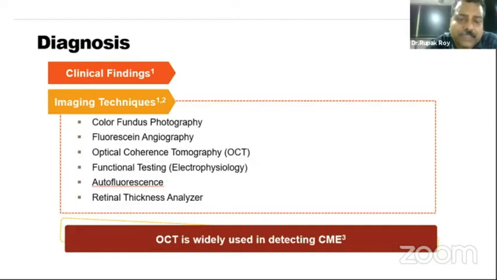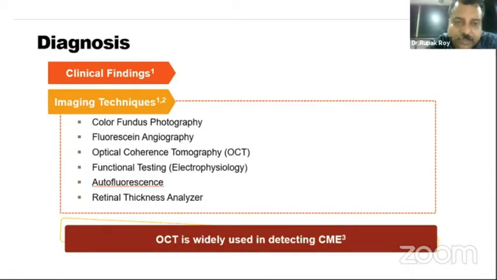Fluorescein angiography is indicated when you want to differentiate a pseudophakic CME in a case of retinal vein occlusion or in the background of a diabetic retinopathy. So if a patient of diabetic retinopathy after cataract surgery develops a cystoid macular edema, one can do a fundus fluorescein angiography to differentiate whether it is a pseudophakic CME or it's a diabetic macular edema.